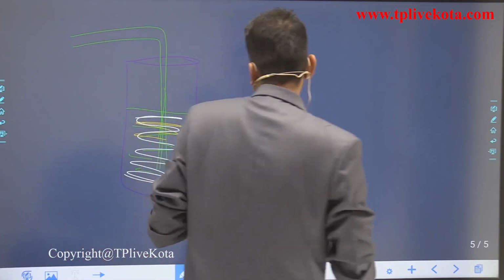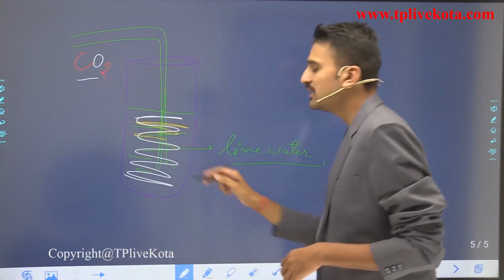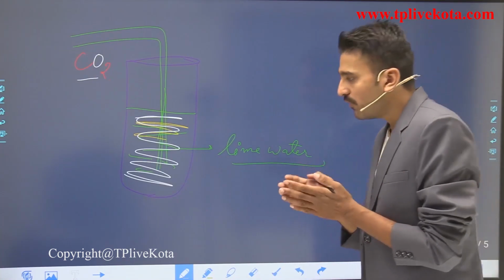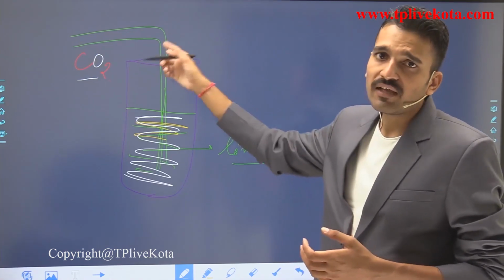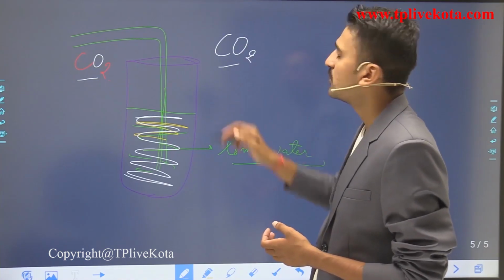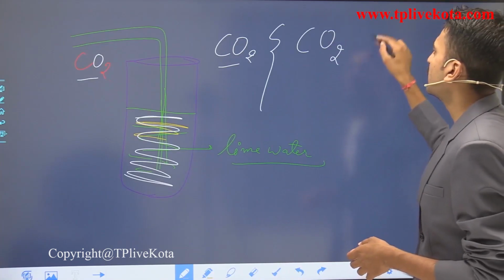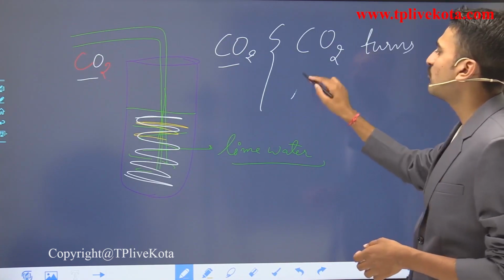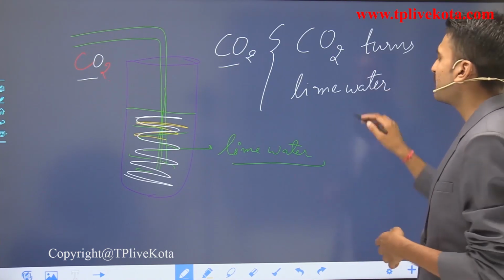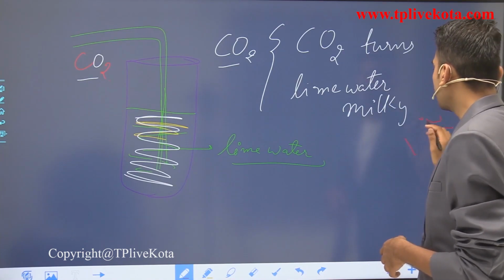It means that on passing the CO2 gas, if the color of the lime water changes to white, then the gas that you are passing here was carbon dioxide. So what is the result that we get from here? Carbon dioxide turns lime water milky.